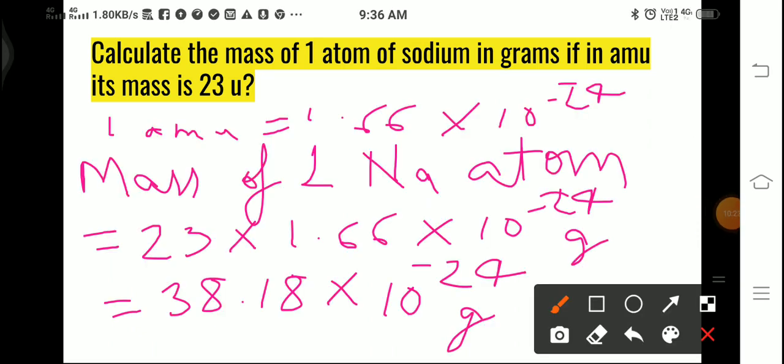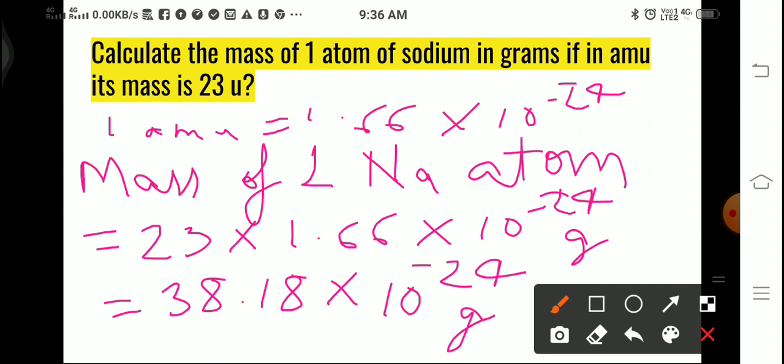Sorry, because the writing was not clear. After calculation it was found that the mass of one atom of sodium is equal to 38.18 into 10 to the power minus 24 gram.